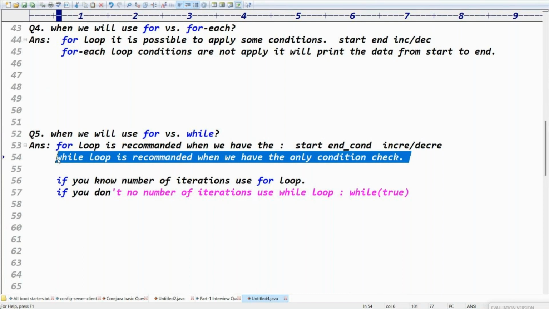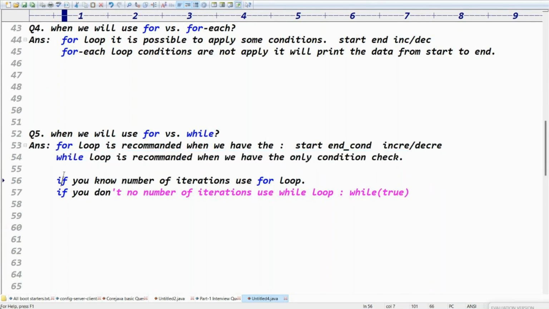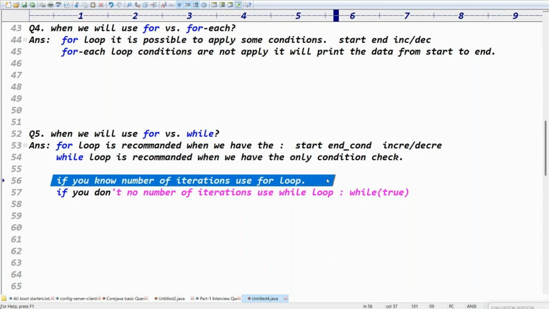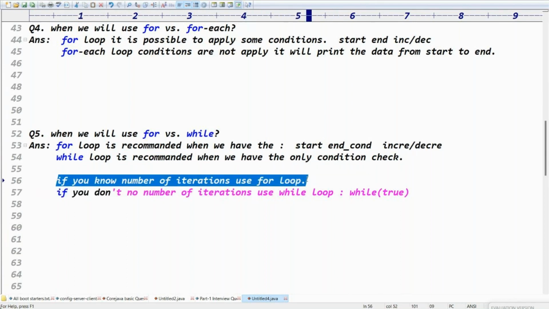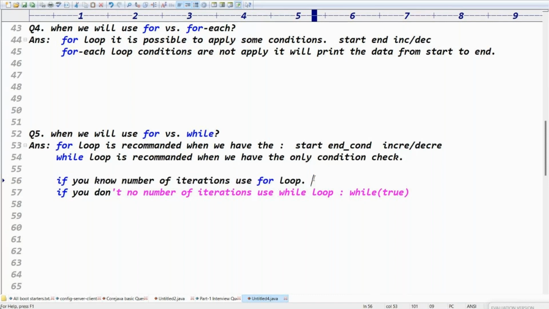In an array list I have some data, guys. I want to check the data, print the data, check the data, print the data. Then you have to use the while loop. Second point, what I told: if you know the number of iterations, then use the for loop. These are very important, that's why I'm taking a bit of time. For example, for i less than or equal to 5, i less than or equal to 10, like that, for loop. If you don't know the number of iterations, then use the while loop.